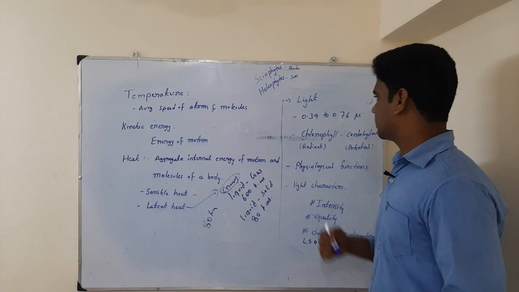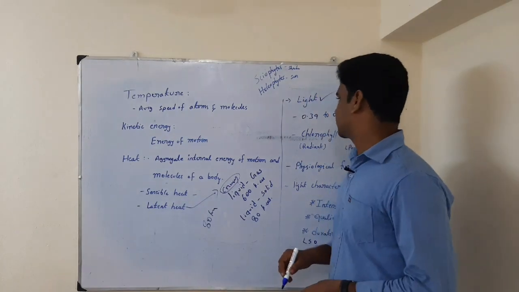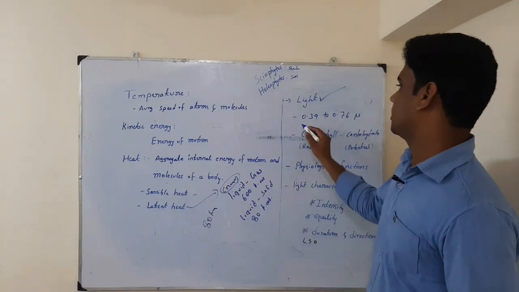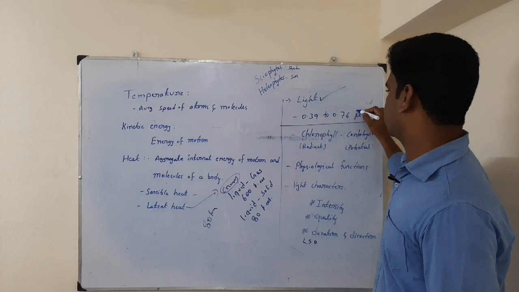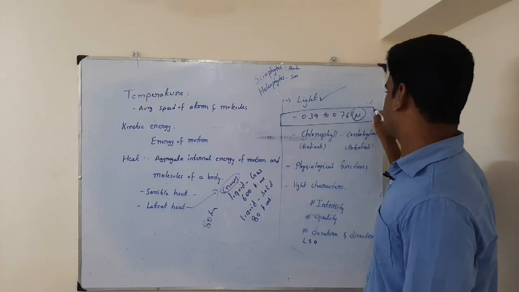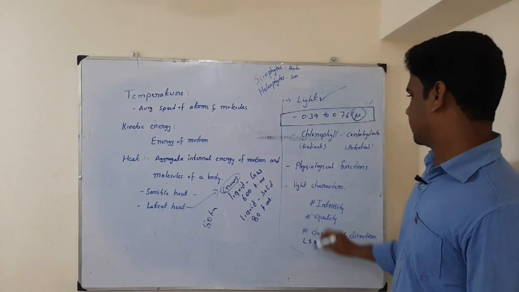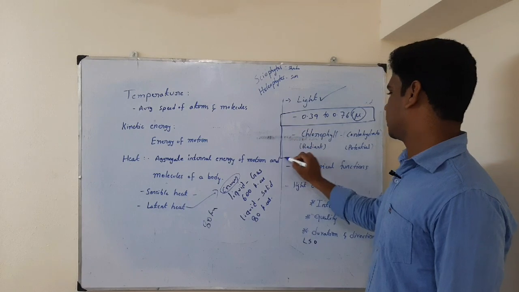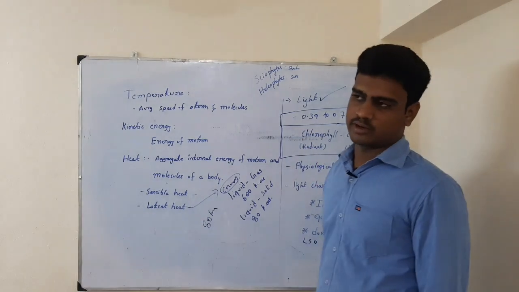Then the next one is light. So let us see the importance of light in agriculture crops. We already have explained the light bandwidth is from 0.39 to 0.76 microns. So this is the light bandwidth which is very useful for crop production. Then the next one is light playing a major role in chlorophyll. That means nothing but photosynthesis.